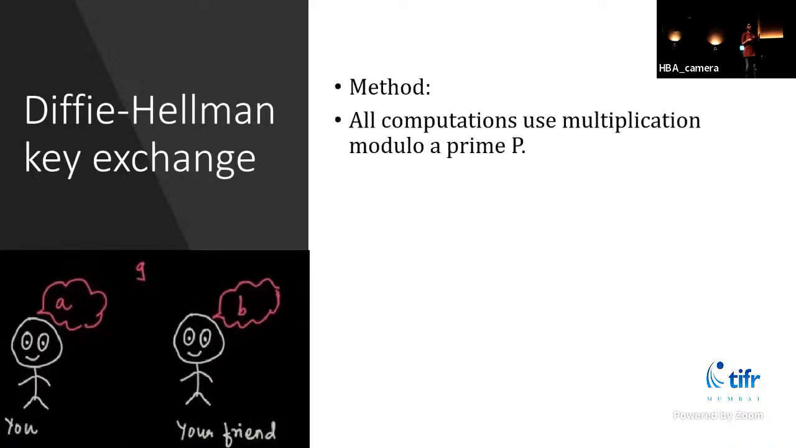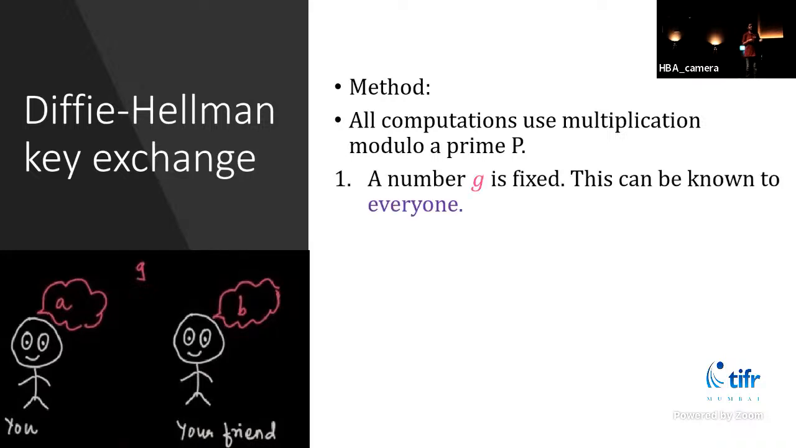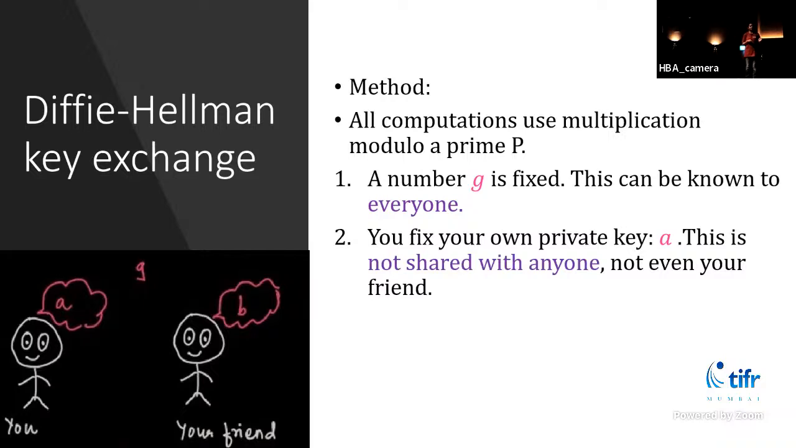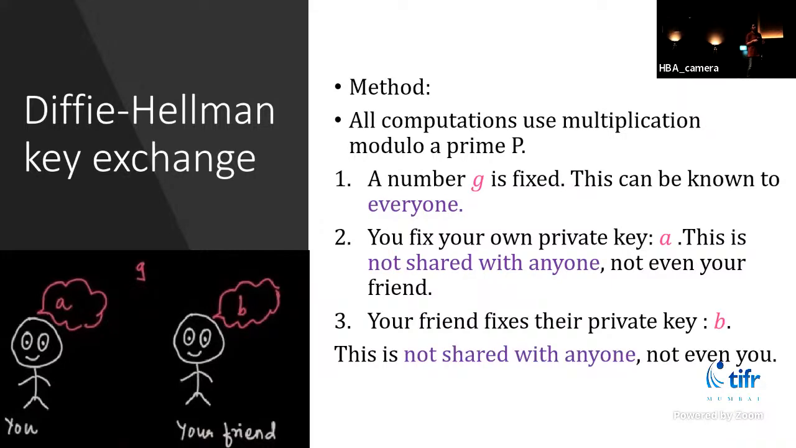So all of these computations are modulo a prime, which we saw just before. So what you do is you fix a number g. This is a special number, g is fixed, and this can be known to everyone. You start with your own private key. So you have a number a in your mind. This is not shared with anyone. You don't have to share it with anyone, not even your friend. Your friend similarly has a number b in his mind. He doesn't share it with you.